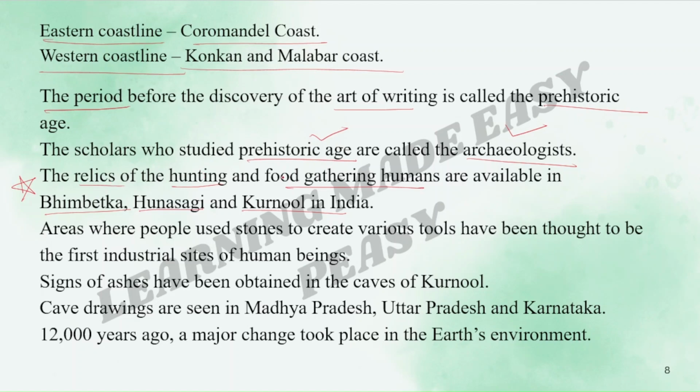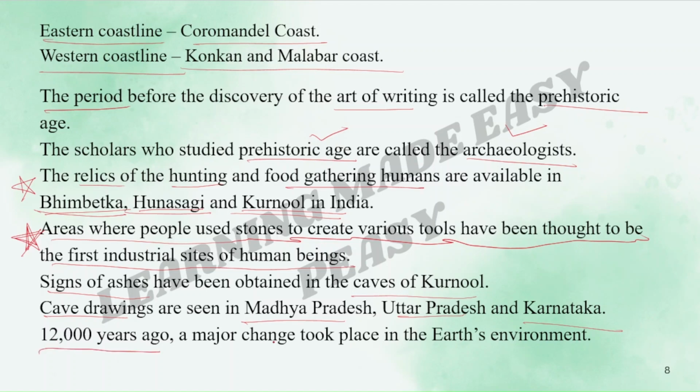Relics of hunting and food gathering humans are available in Bhimbetka, Hunasagi, and Kurnool in India. Areas where people used stones to create various tools are thought to be the first industrial site of human beings. This was asked in the UPSC prelims examination. It is very important, please remember. Signs of ashes have been obtained in the caves of Kurnool. Cave drawings are seen in Madhya Pradesh, Uttar Pradesh, and Karnataka.